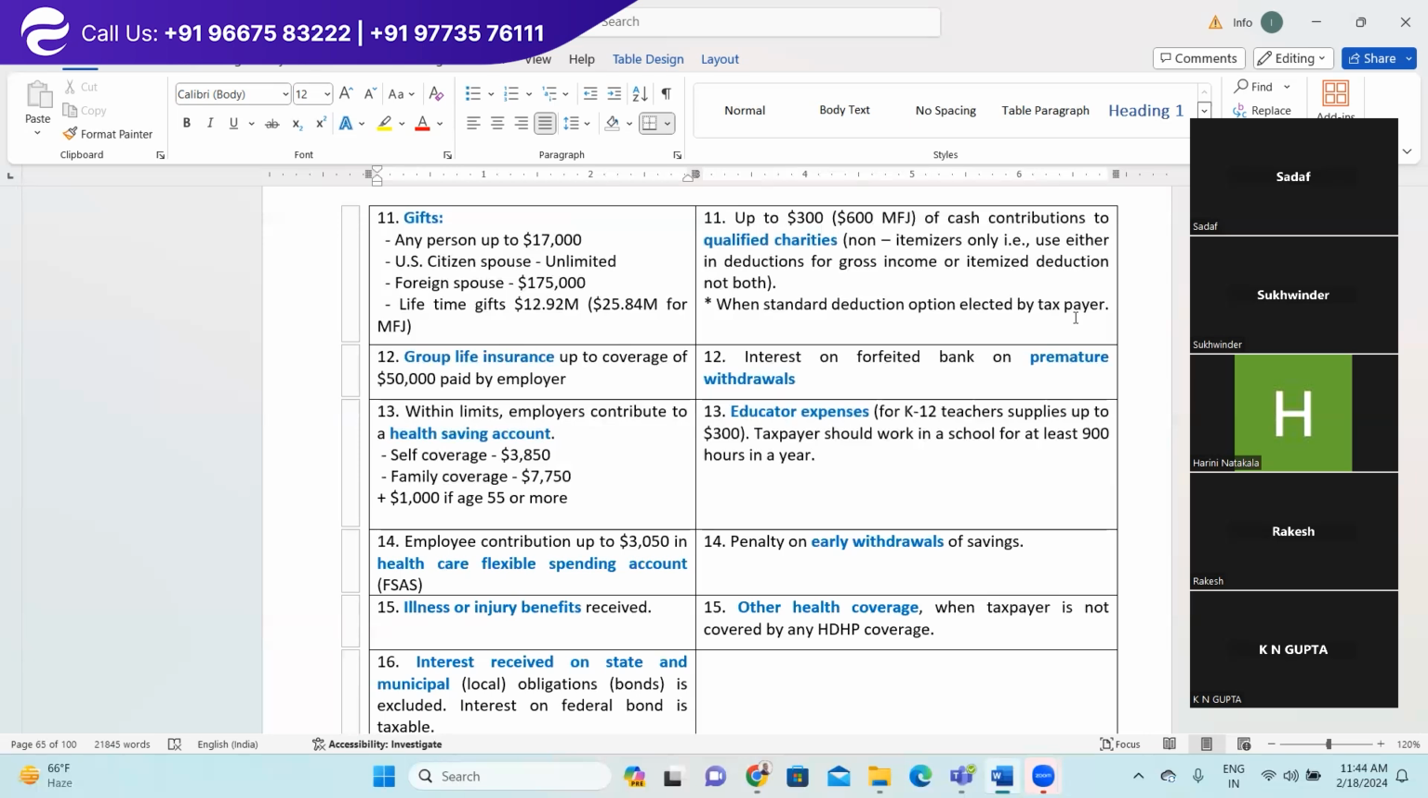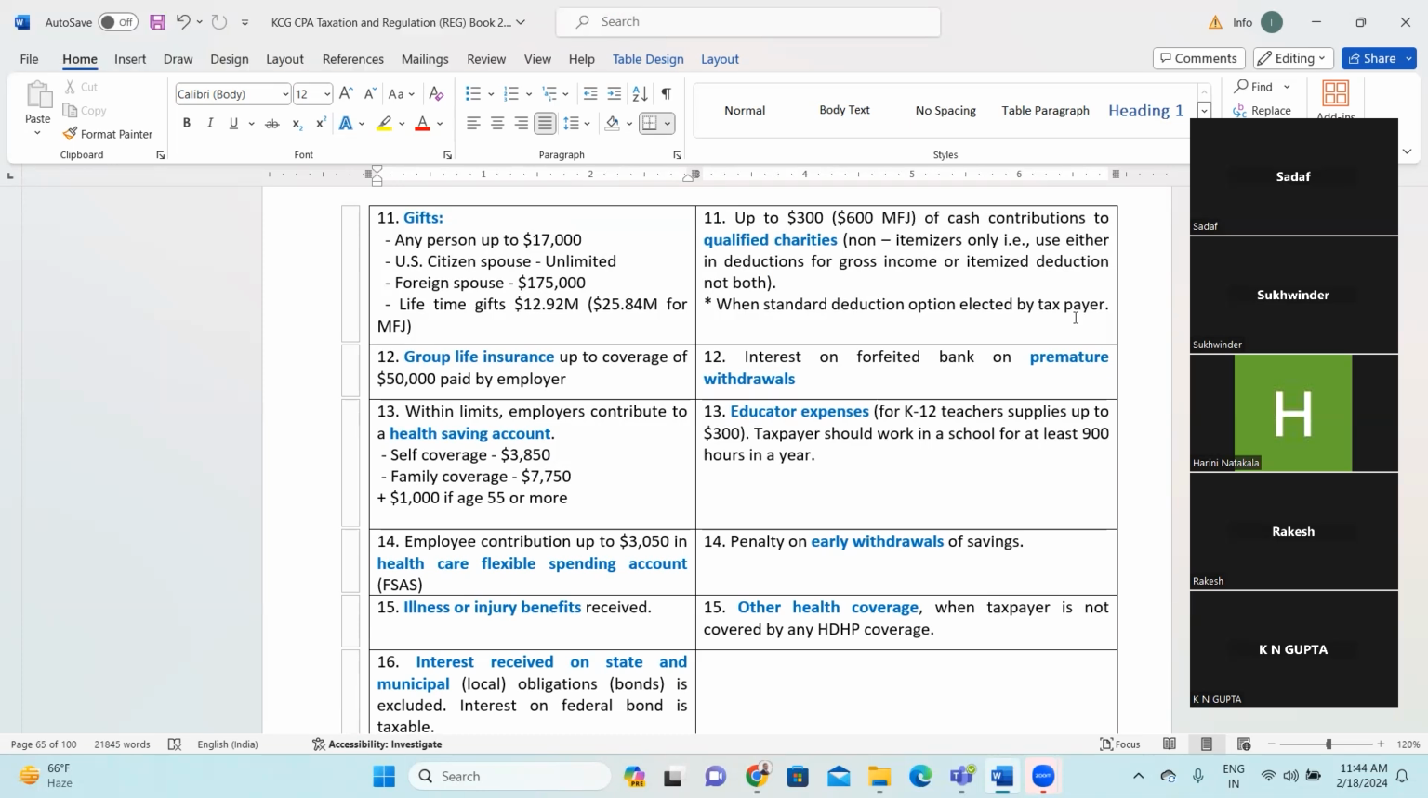Second is US citizen spouse. That means the person who has a spouse who is a US citizen. So the word clearly mentioned here is US citizen. If you remember, we studied residential status, and in the residential status we have studied three types of residents: US citizen, resident alien, and do you remember?